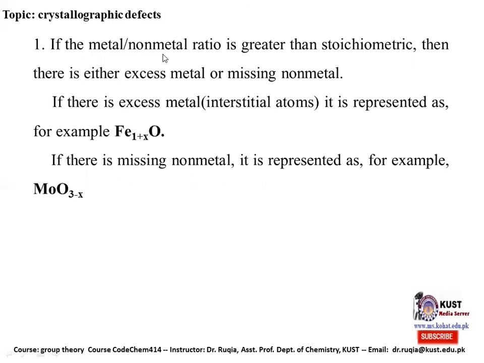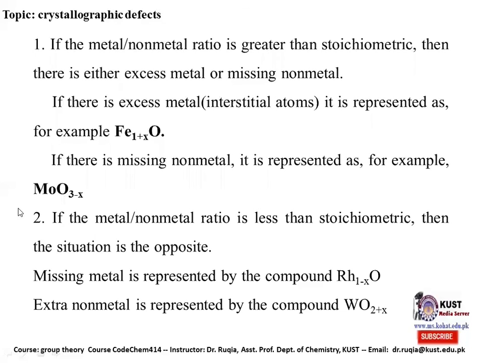If the metal to non-metal ratio is greater than the stoichiometric, then there is either excess metal or missing non-metal. The metal is in excess amount or a few non-metal atoms are missing. If there is a missing non-metal, it is represented as, for example, molybdenum and oxygen, we write it as Mo3O(3-x). But if the metal is in excess, we can write it like M(1+x), and then we have the oxygen.